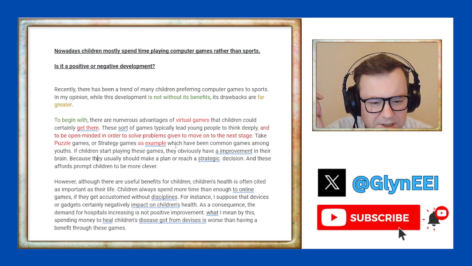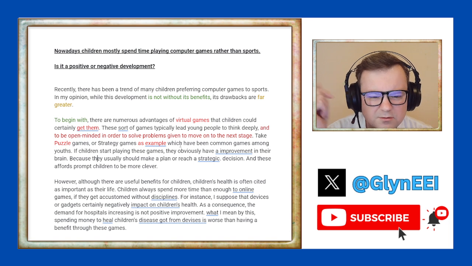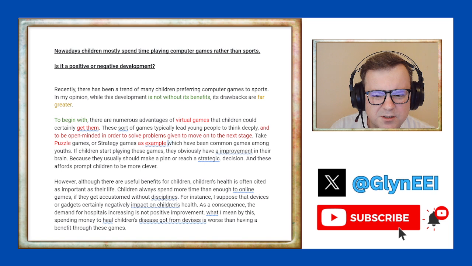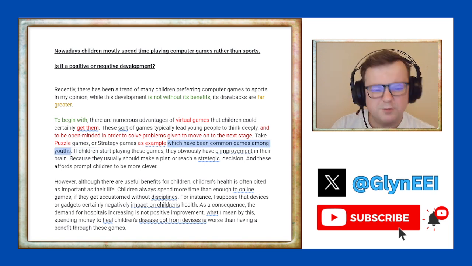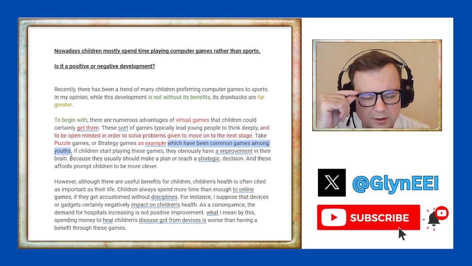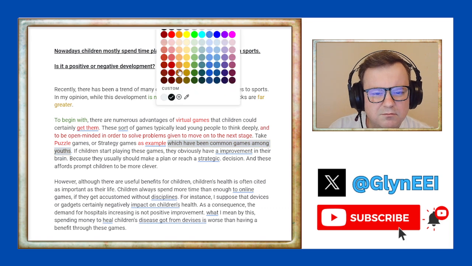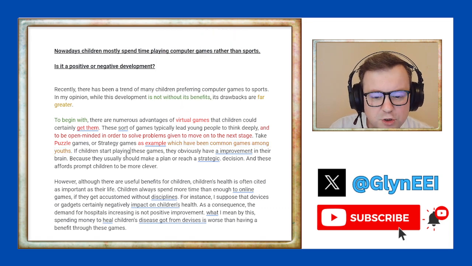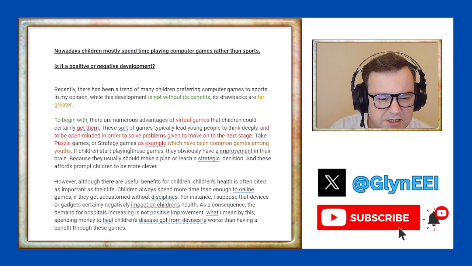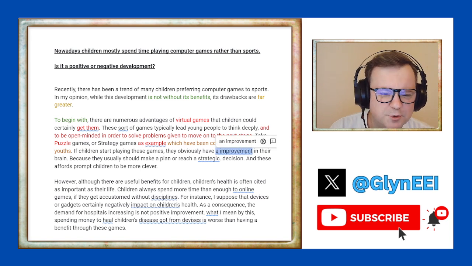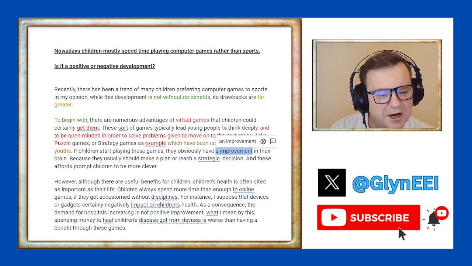Okay. As examples, which have been common games among youths. Okay, but what is the purpose of this? Which have been common games? Why present perfect here? Why are we talking about past? I'm not quite sure. Seems a bit irrelevant. Anyway, if children start playing these games, they obviously have an improvement. So an improvement. This is very, very elementary. An improvement. A banana, but an apple.